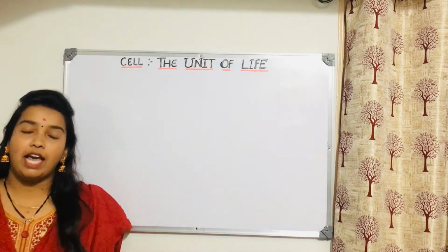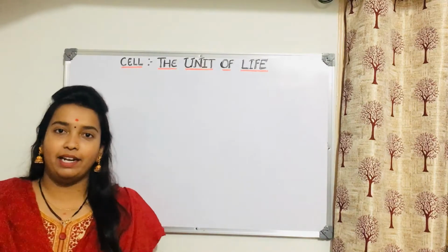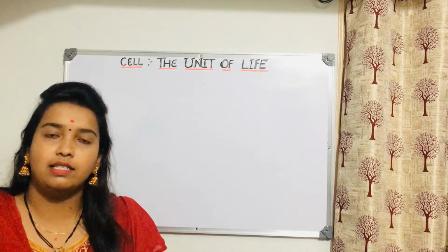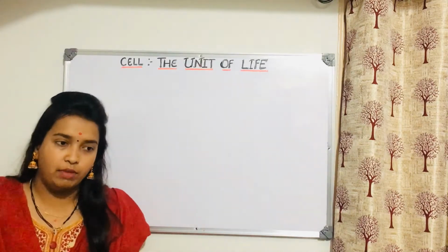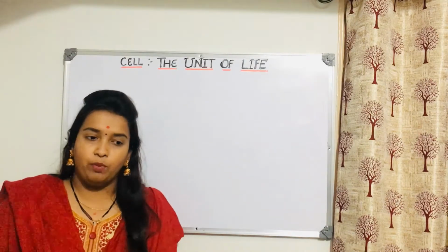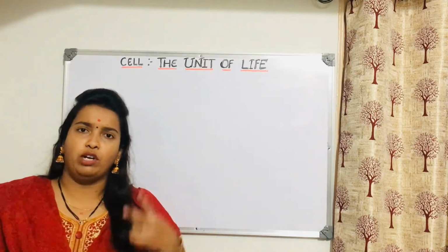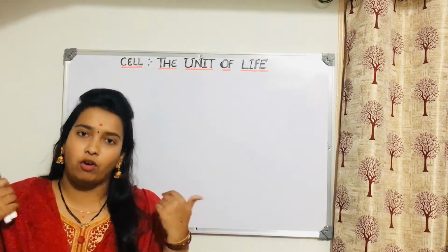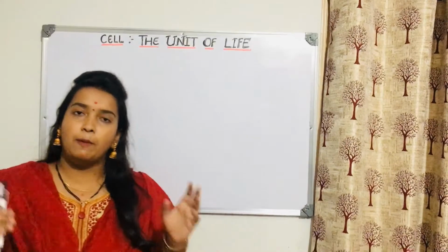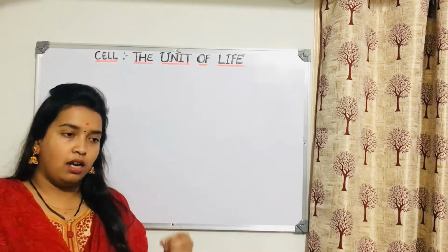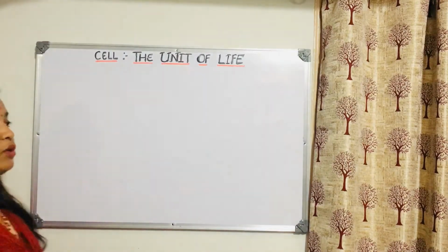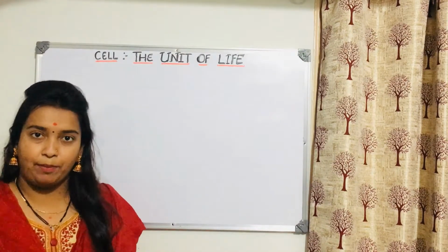Okay, so we have been completing this chapter and it's almost complete, and today is the last class of this chapter, Cell the Unit of Life. What we'll be studying today is a very important thing, but in NCERT they have given only 2 lines about that. You might feel we need not study it so much if only 2 lines are given in NCERT. I always tell you that whatever is given in NCERT, obviously we have to do that, but to understand those 2 lines also we need to understand something, right? So today will be the last class of this chapter.